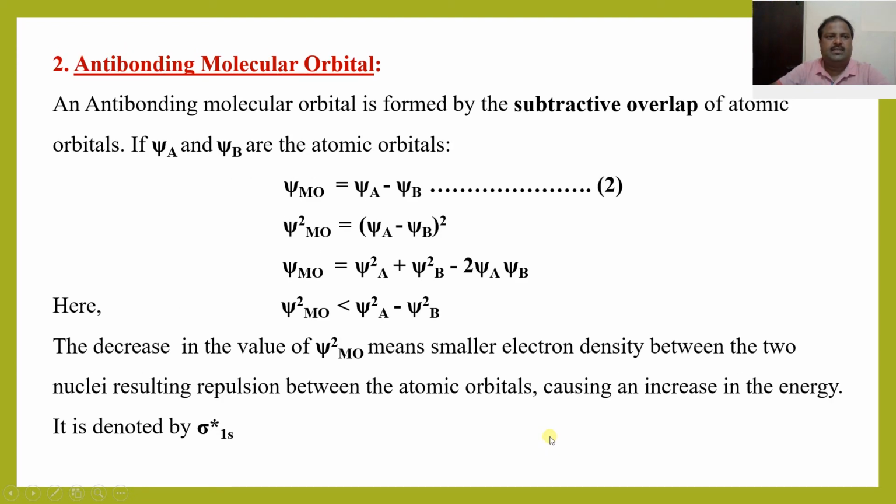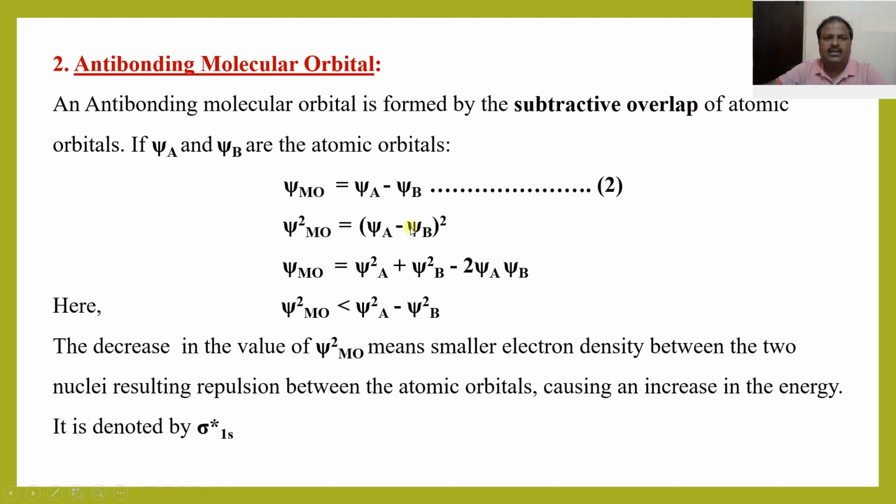So let us discuss antibonding molecular orbitals. An antibonding molecular orbital is formed by the subtractive overlap of atomic orbitals. If psi A and psi B are the atomic orbitals, then psi MO is equal to psi A minus psi B. Here it is negative, because antibonding molecular orbital is formed by the subtractive overlap.